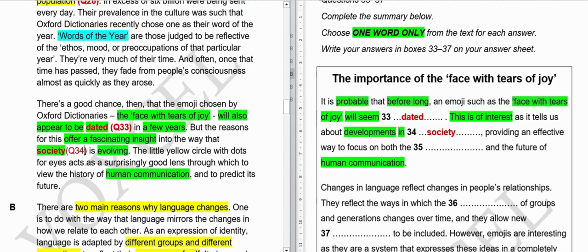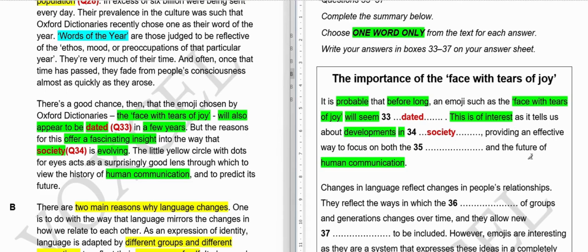I hope it is clear why it is society, because in has to go with something, like in this field, and we have to write one word obviously. So in society, and this is of interest, offers a fascinating insight, developments, evolving. Clear? Now 35th: providing an effective way to focus on both the dash and the future of human communication.